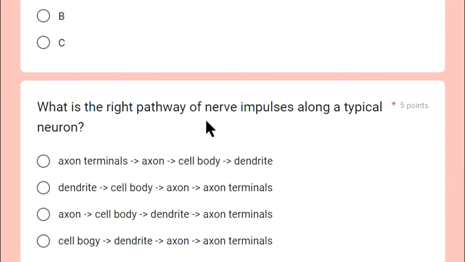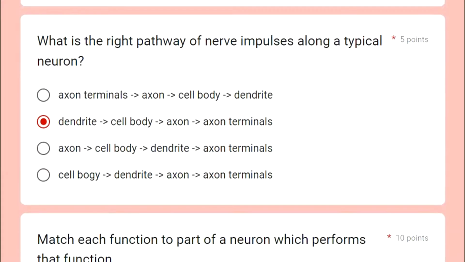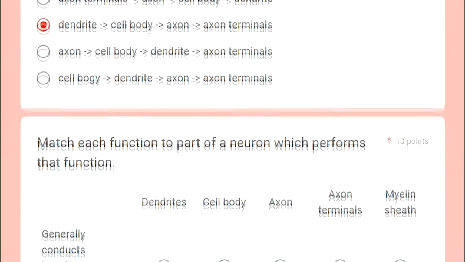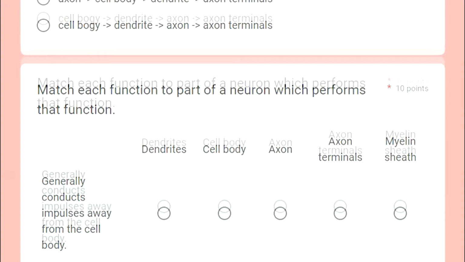What is the right pathway of a nerve impulse along a typical neuron? From axon terminal to axon? No, not that. From dendrite to cell body to axon terminal. Okay, this one is the correct answer, right? From axon to cell body? No, not from the axon. It must start from the dendrite, then the cell body, and then the axon terminal. Okay, maybe the last question.